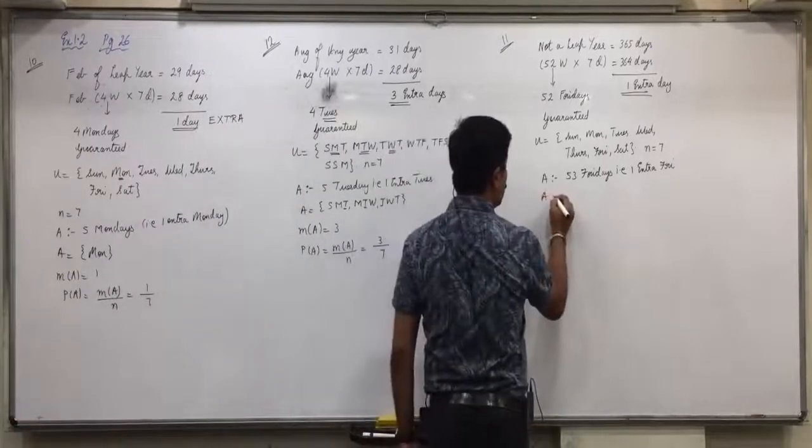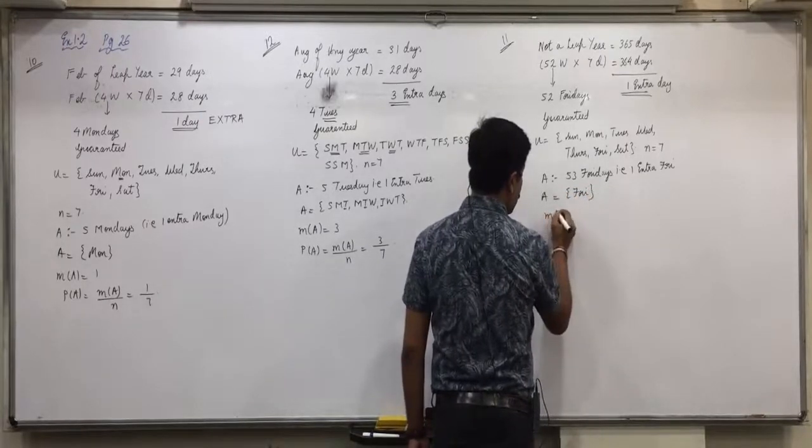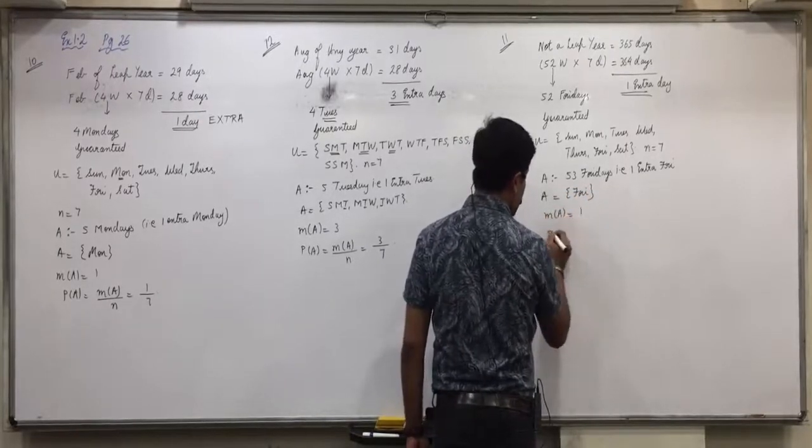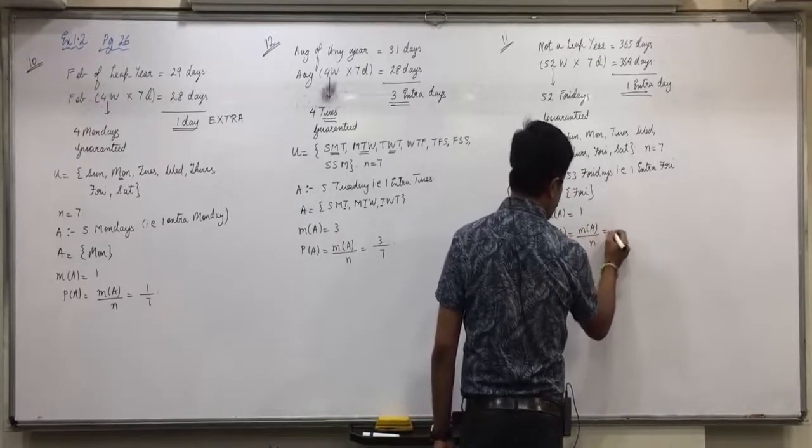Now again, event A will include only one outcome, that is Friday. So n(A) is 1. P(A) will be n(A) upon n(S), 1 by 7.